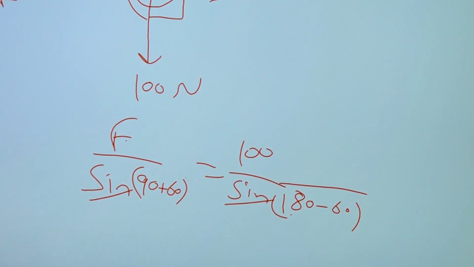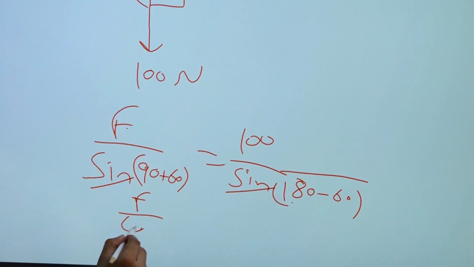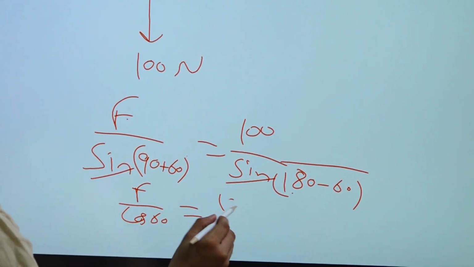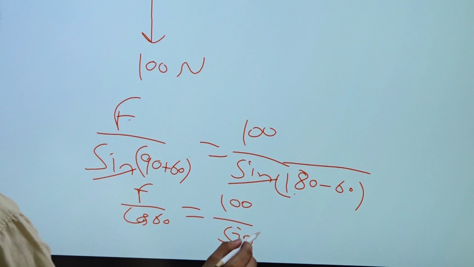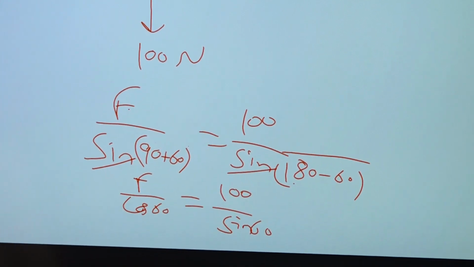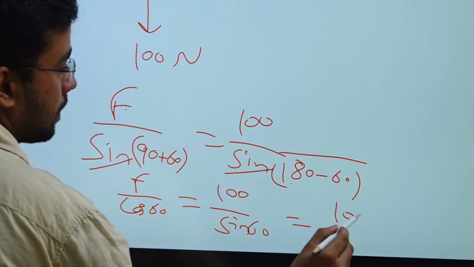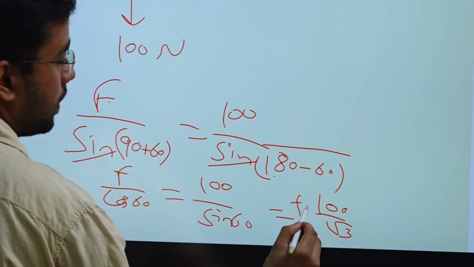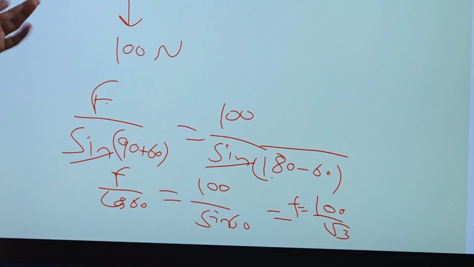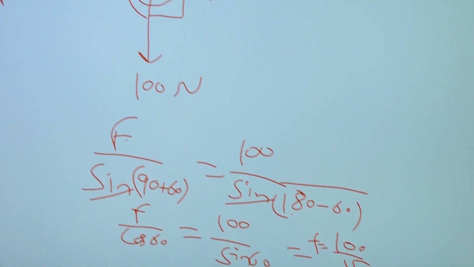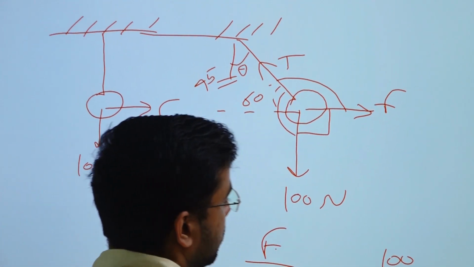So in this case the answer will change. You will get F by cos 60 is equal to 100 by sin 60. So it will come tan 60, so F will be 100 by root 3. So based on the angle we can solve this problem, right? Okay, let us move to the next question now.